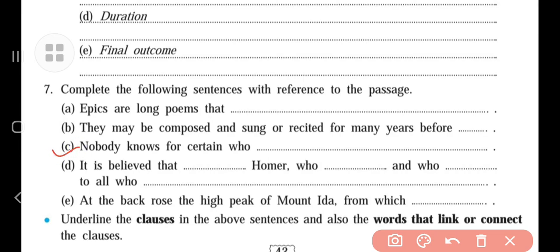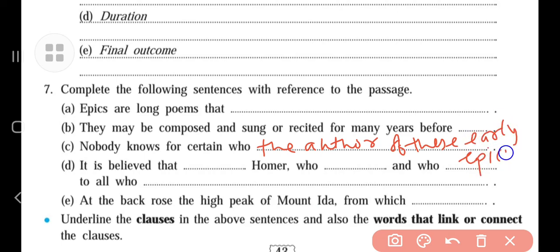Understand? Next, nobody knows for certain. What is there? Nobody knows for certain. The remaining part of the sentence we have to write down: who the author of these early epics was.